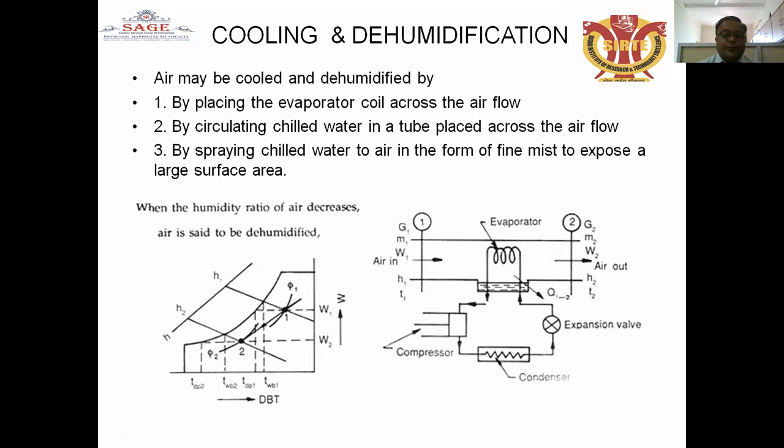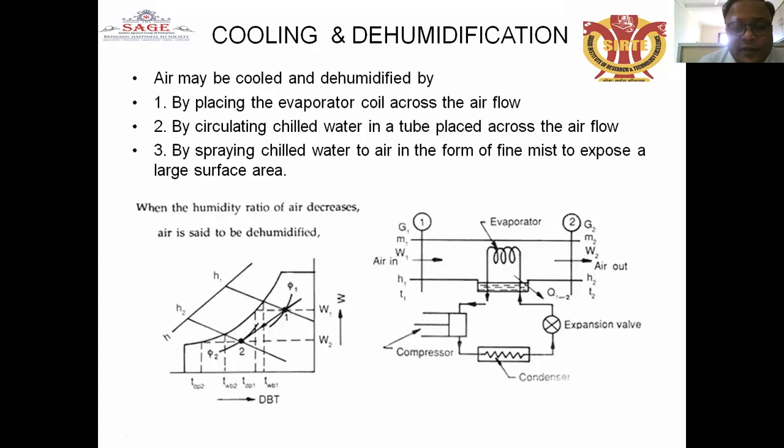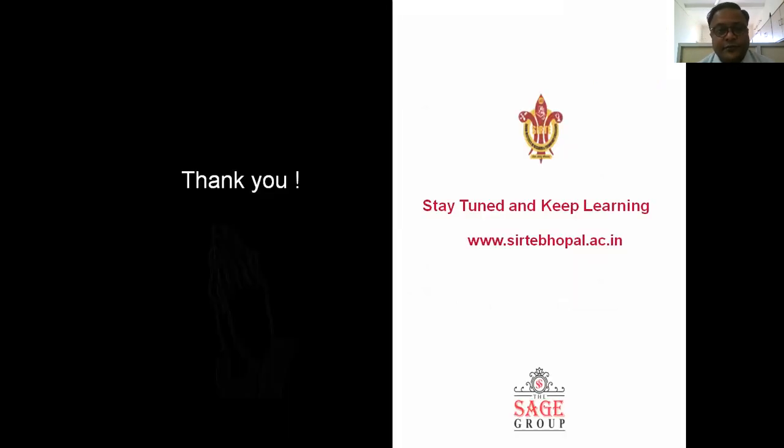So during the cooling and dehumidification process, there will be removal of moisture content. This is the first method, the evaporator coil placed in the airflow. Second method, circulating chilled water in a tube placed across the flow, where chilled water is passed through. Third, spraying the chilled water into the air in the form of a fine mist.